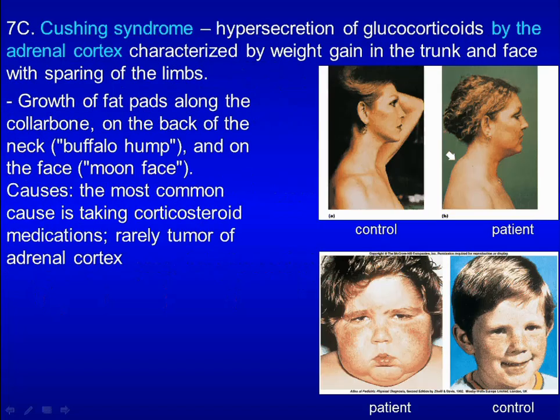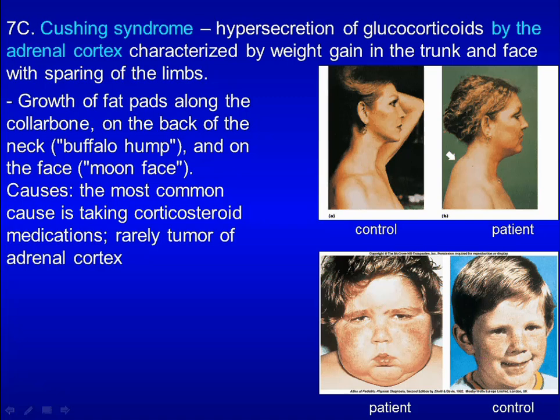Cushing syndrome is hypersecretion of glucocorticoids by the adrenal cortex. Patients with Cushing syndrome have weight gain in the trunk and face, but not in the arms and legs. Common signs of Cushing syndrome include growth of fat pads along the collarbone, on the back of the neck, leading to buffalo hump, as shown here, compared with control, and on the face, leading to moon face, as shown here, compared with control.